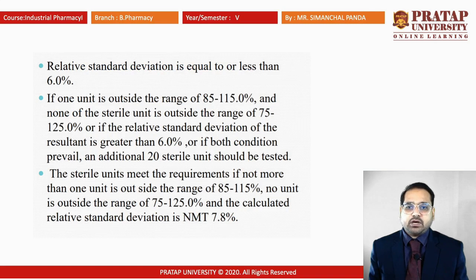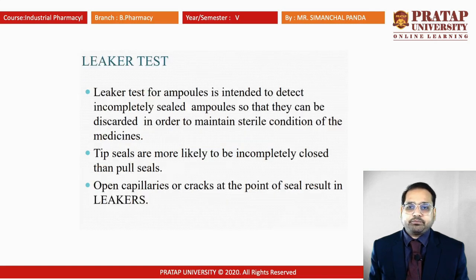If one unit is outside the range of 85 to 115, or none of the sterile units is outside the range of 75 to 125, or if the relative standard deviation of the result is greater than 6%, or if both conditions prevail, an additional 20 sterile units should be tested. The sterile units meet the requirement if not more than one unit is outside the range of 85 to 115.